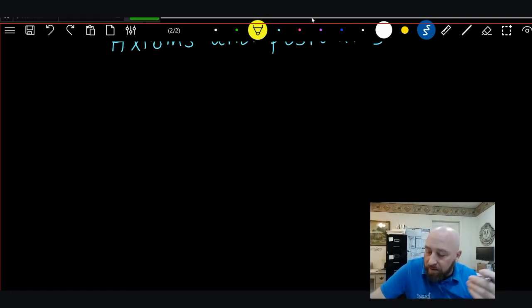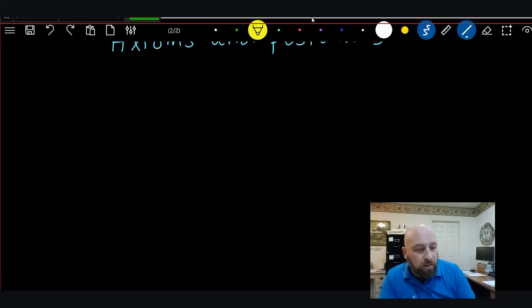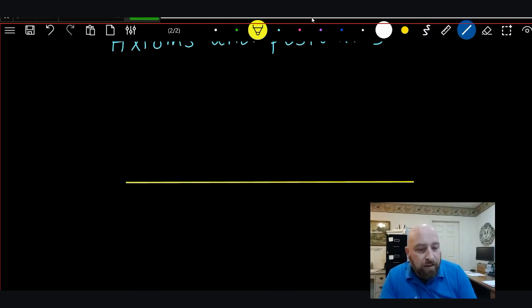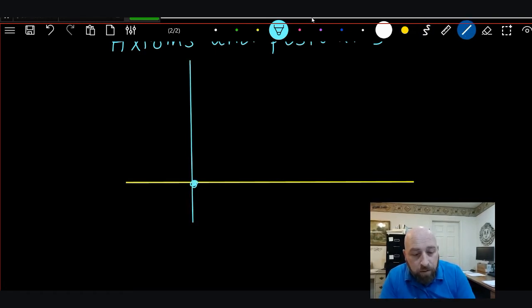Informal statement number 5, all straight angles are equal. That makes sense because they all equal 180. So that would have to be the same. Informal statement number 7, only one perpendicular can be drawn to any one line at one given point. So here's that. In other words, if I have a point on this line, I can only draw one perpendicular line through that point.